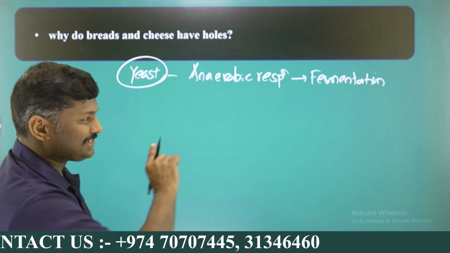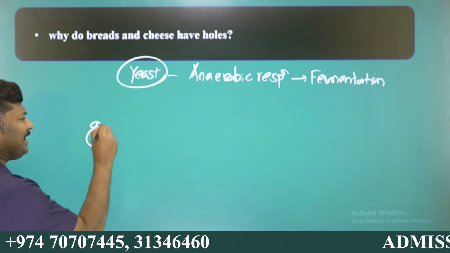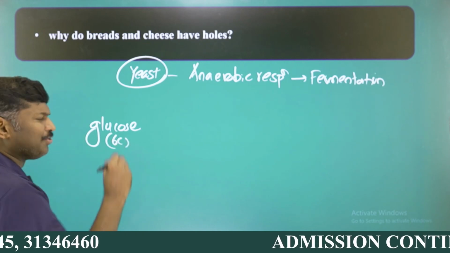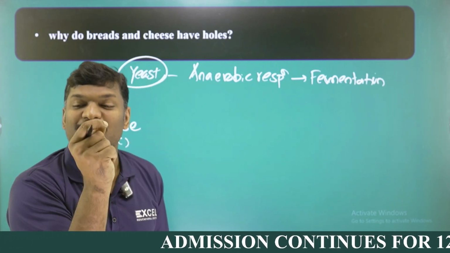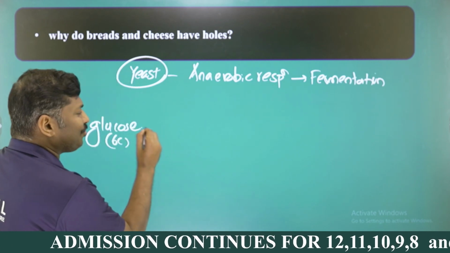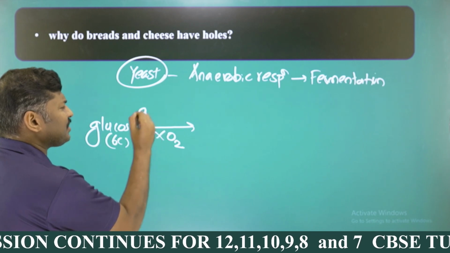First of all, we can discuss the chemical reaction. Then after that, you will get the idea. For example, the bread has the material called glucose. Glucose is a 6-carbon compound. You know the chemical formula: C6H12O6. C6H12O6 is glucose.